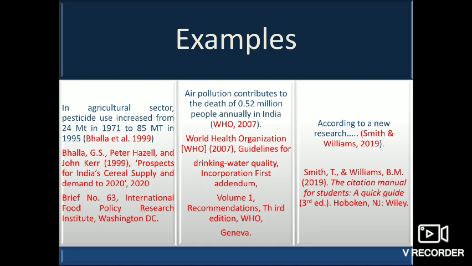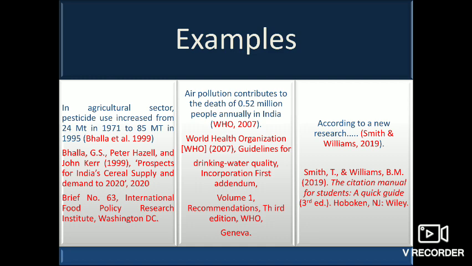In the second section, I have retrieved a piece of information which actually is a report published by World Health Organization in the year 2007. So since I use this information for any of my work, I will have to tell my readers from where this fact has been retrieved.